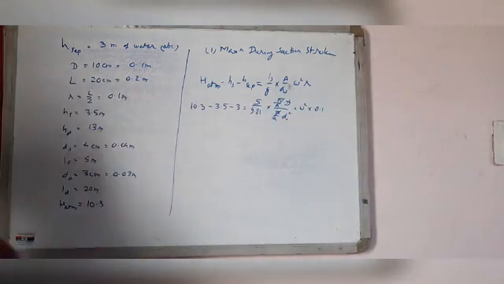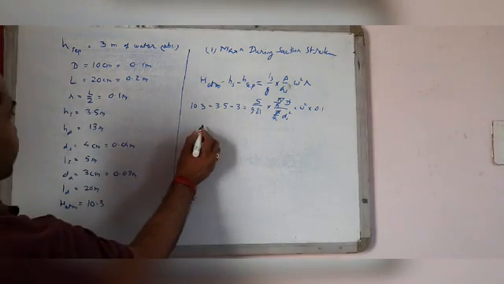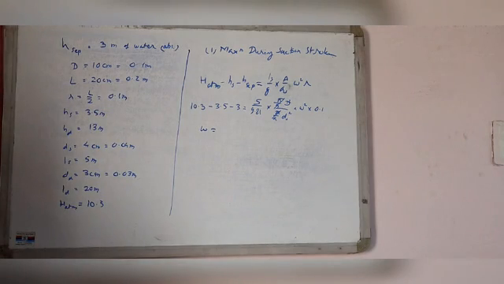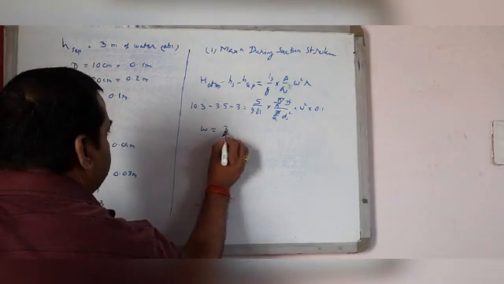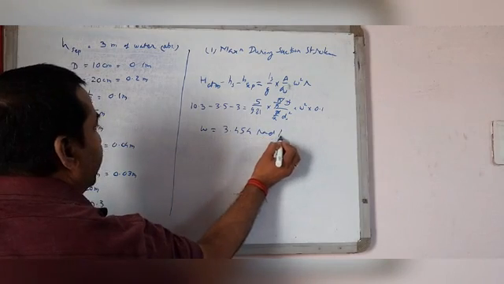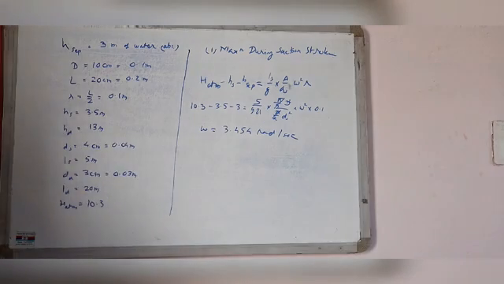From this, putting the values of D and ds, after solving, the value of omega comes to 3.454 radian per second.